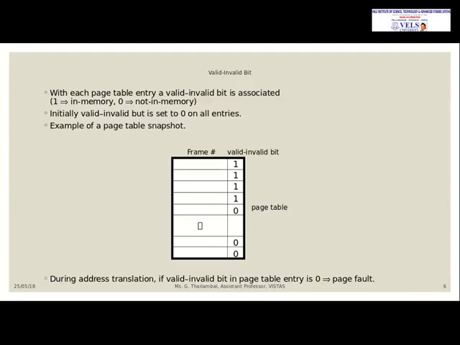And during address translation, if the valid or invalid bit in the page table entry is 0, that means the page is not available, it is called a page fault in memory. So a page fault is nothing but if a process or a page is requested and that page is not available in memory, then it is called a page fault.